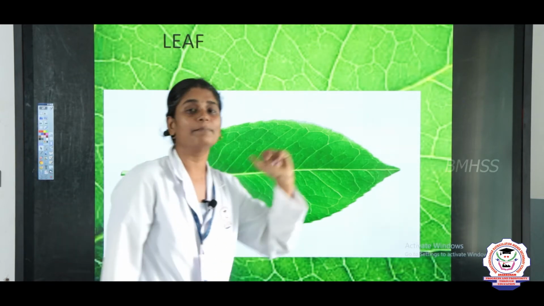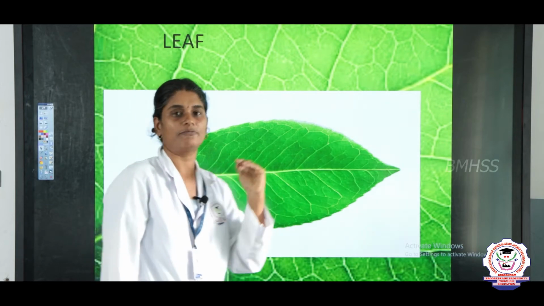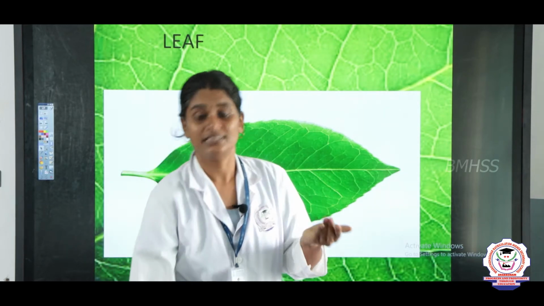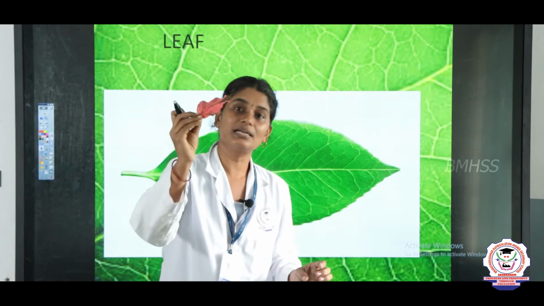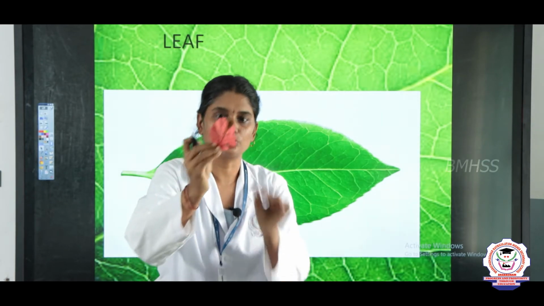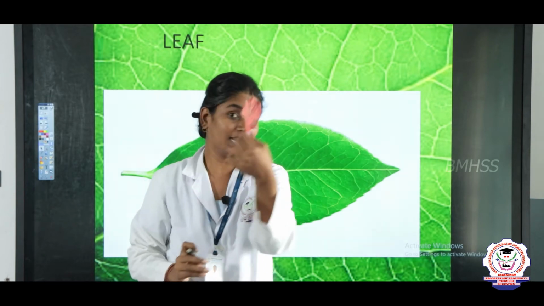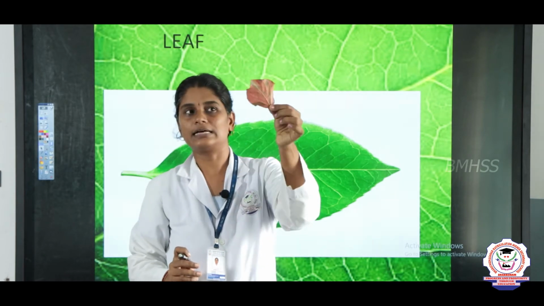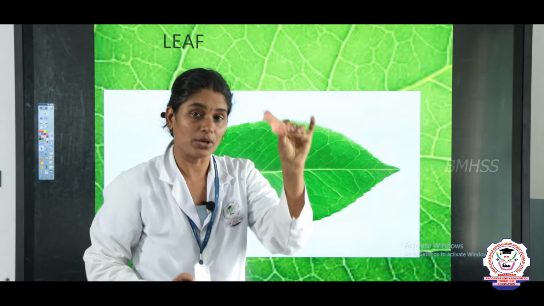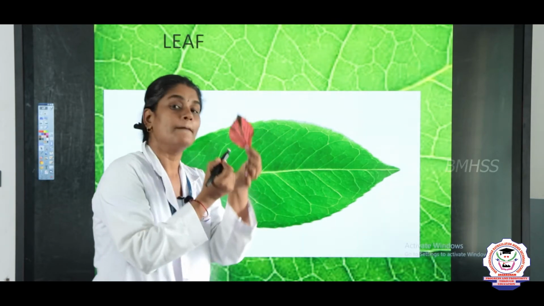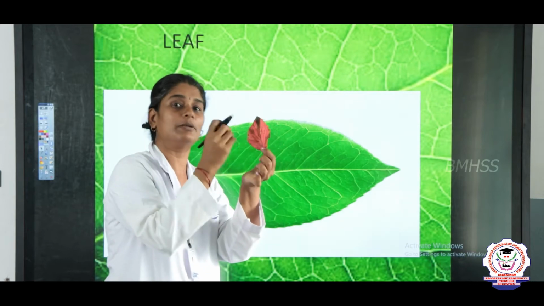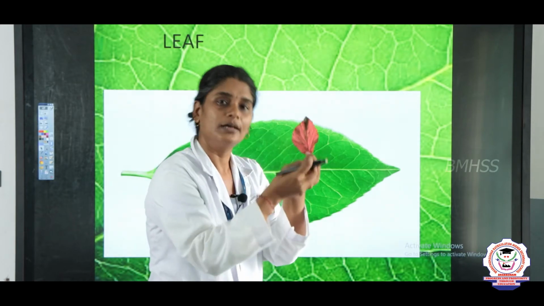But if you take some plants like crotons, this is a type of croton plant, you can see it is not green in color, it is light reddish in color. Why? Because chlorophyll is present, but the red pigment is more than the green pigment.